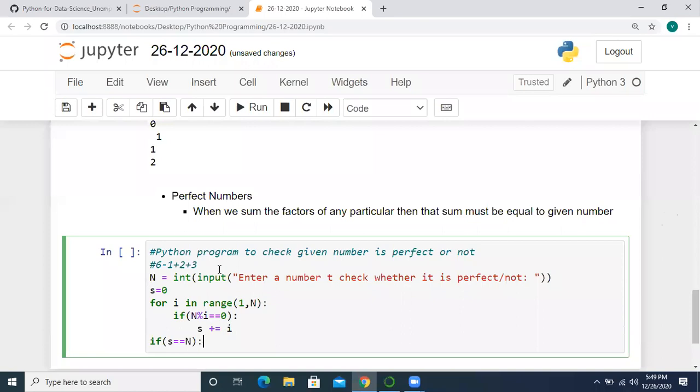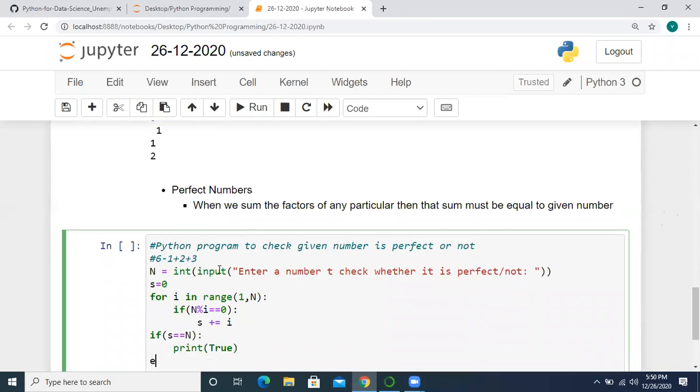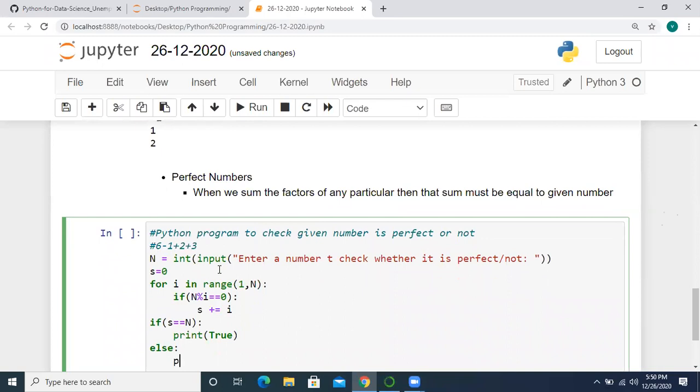So that's why we are taking capital N. If s double equal to N, we can print true. Otherwise we print false. Okay, so this is the program.